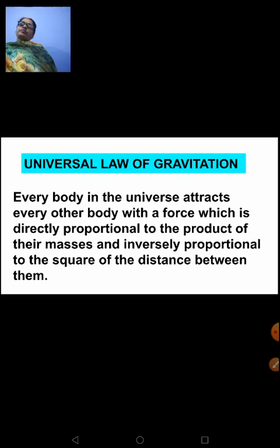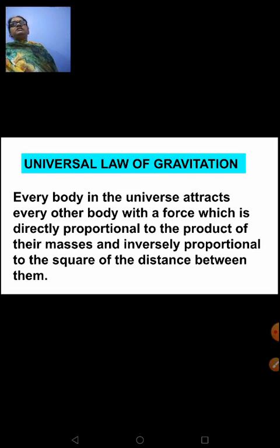Okay, now what is the universal law of gravitation? You remember we had done a derivation for this. It states that every body in the universe attracts every other body with a force which is directly proportional to the product of their masses and inversely proportional to the square of the distance between them. This is what I told you just now. Every object in the universe attracts every other object with a force which is directly proportional to the product of their masses and inversely proportional to the square of the distance between them.